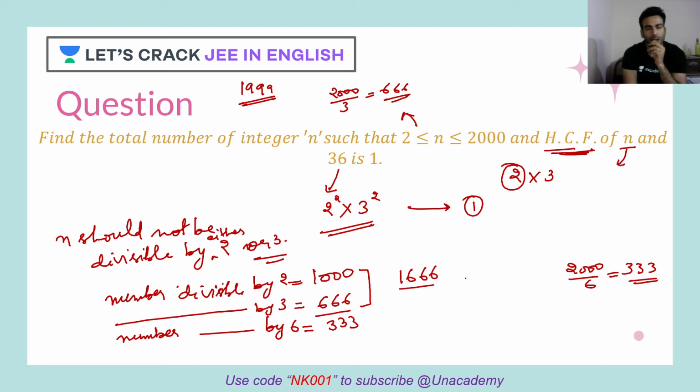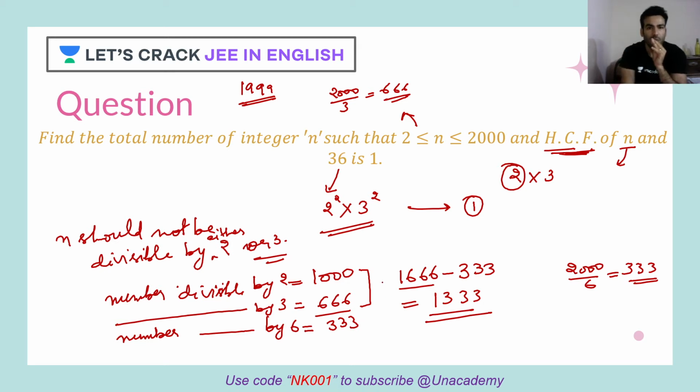1666, right? Now I have to take out those terms which are divisible by 6 because we are counting them twice. I have to count them only once. So I have to reduce. So let's subtract. So how many numbers are left for me? So these are the numbers which are divisible by 2 and 3.